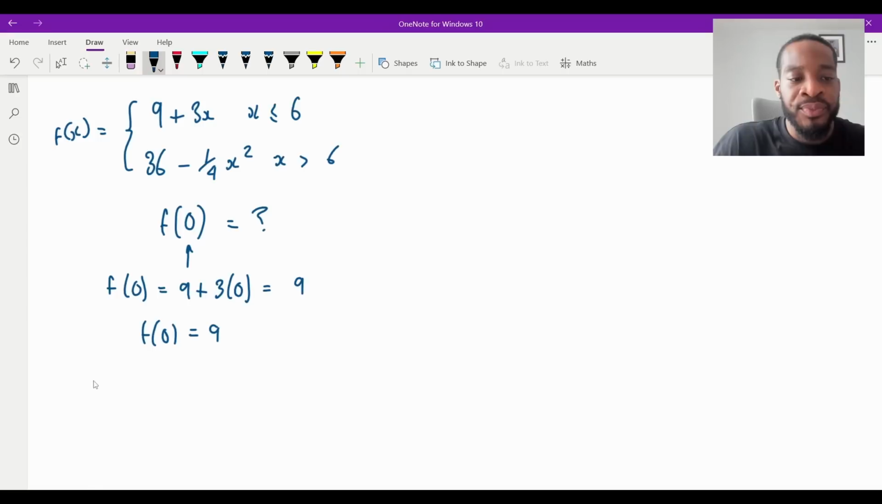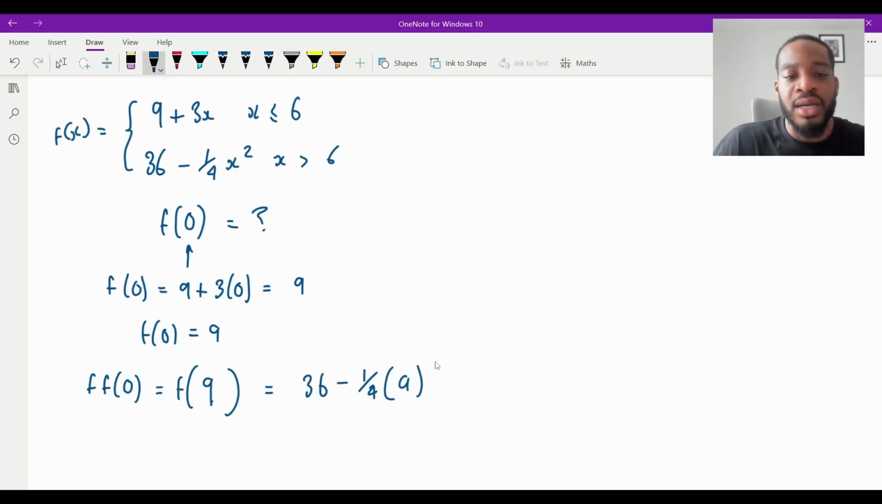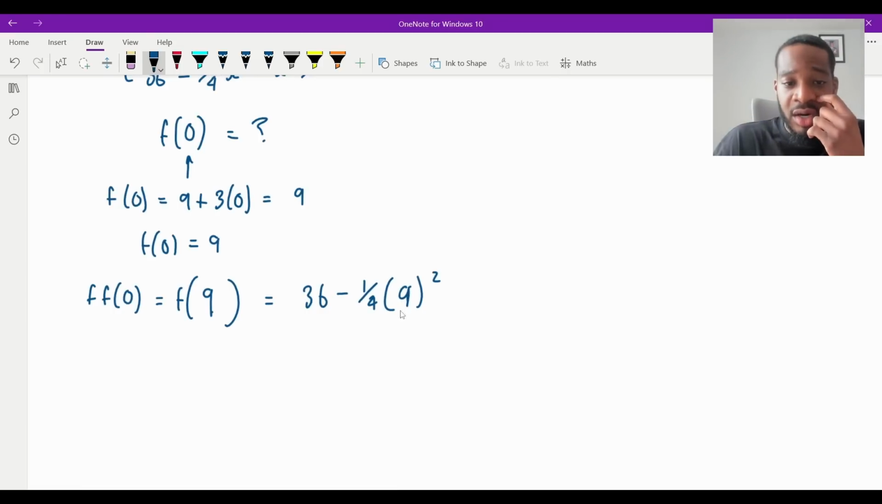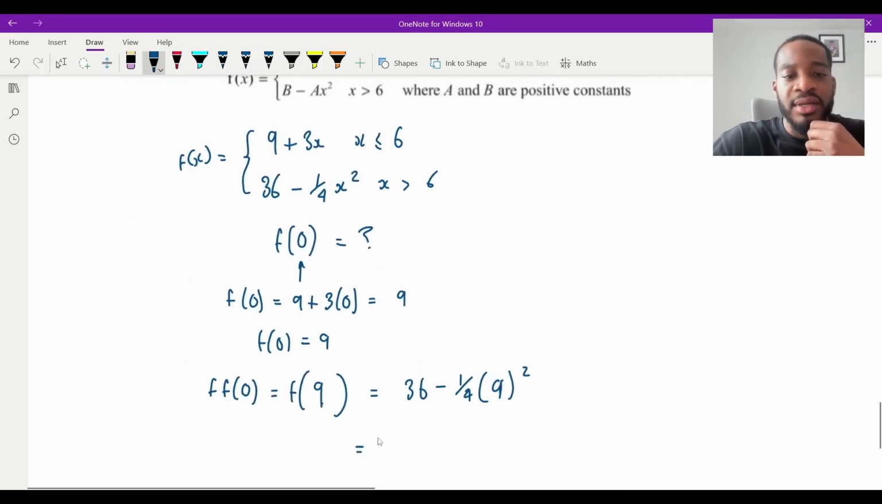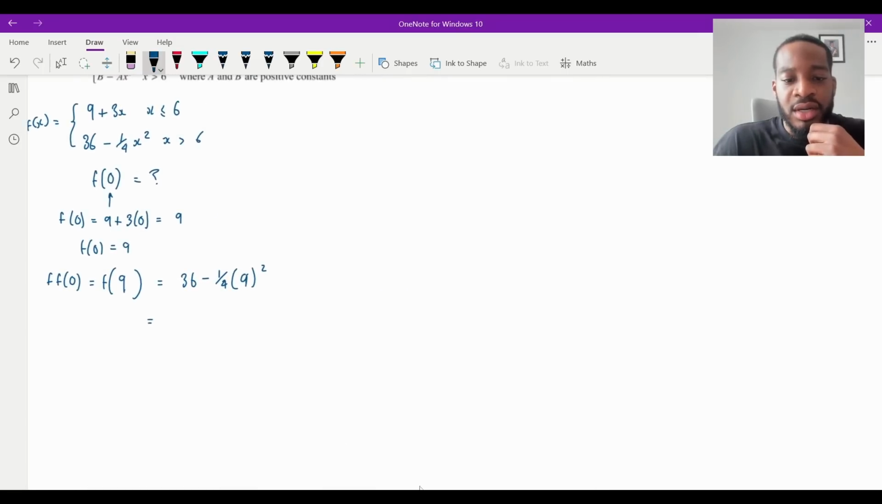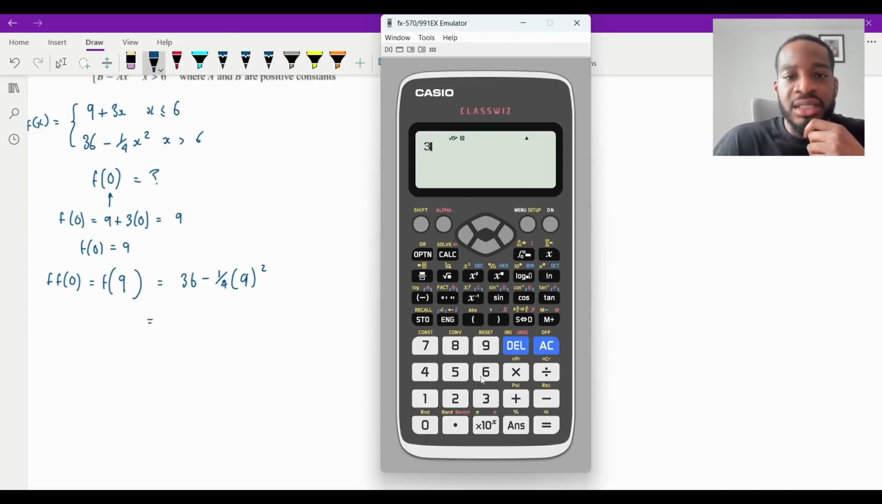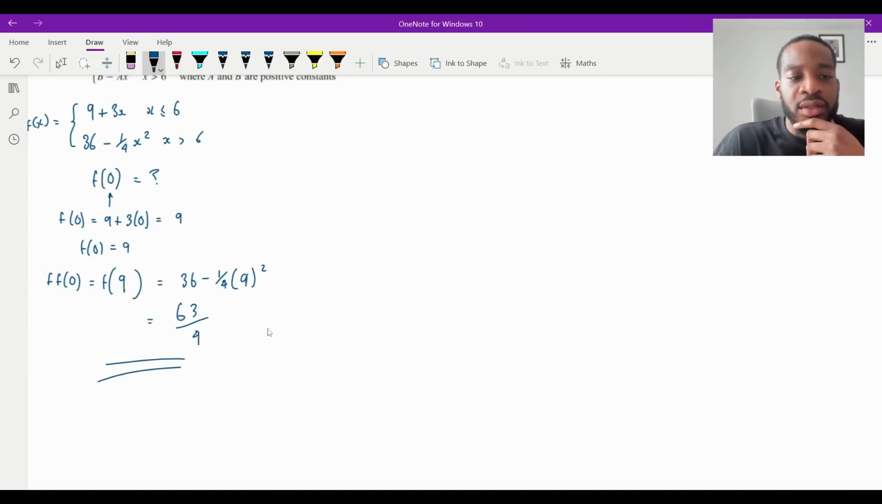So f of 0 is the same as f of 9, right? And plugging 9 into the quadratic function is going to be 36 minus 1/4 times 9 squared. I'll just put this into my calculator to see what we get. We'll zoom out a bit so you can see it too. So that would be 36 take away 1/4 and then 9 squared. And that is equal to 63 over 4. So that is our final answer. And that's it, that's question 8 finished.